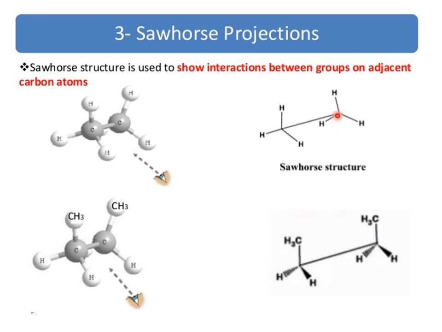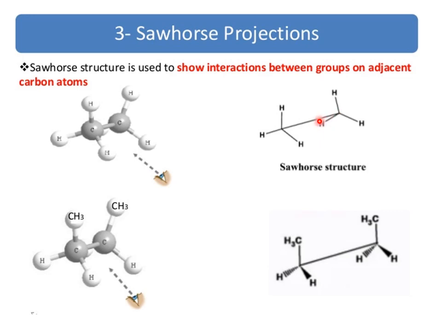If you look at this molecule, this is butane. This is the Sawhorse structure of butane. This is the dashed formula and this is the wedge-hedge structure. Again you can see that here hydrogen is wedged and this proton is hedged.